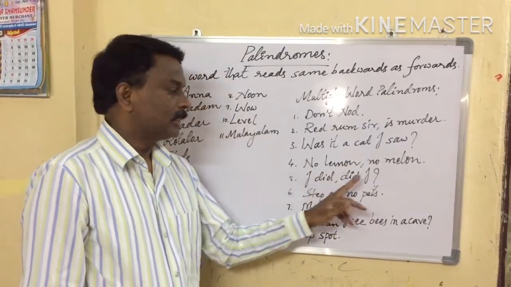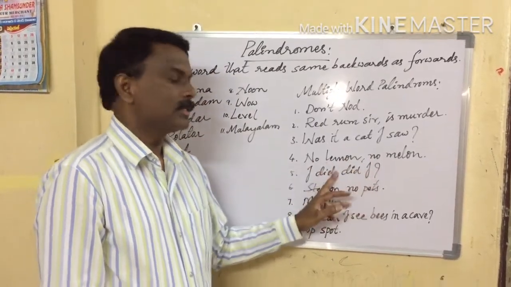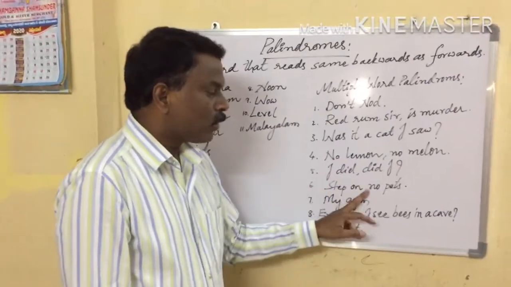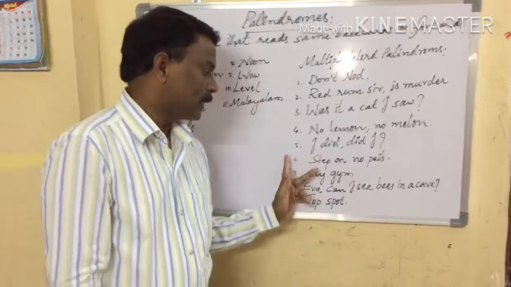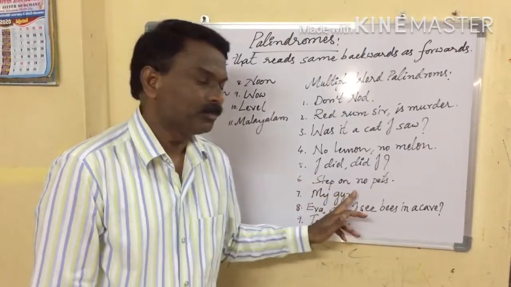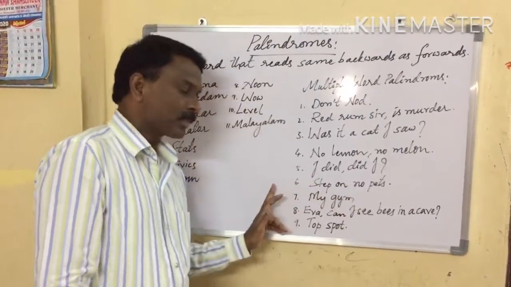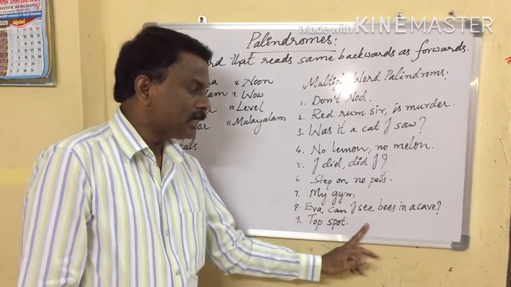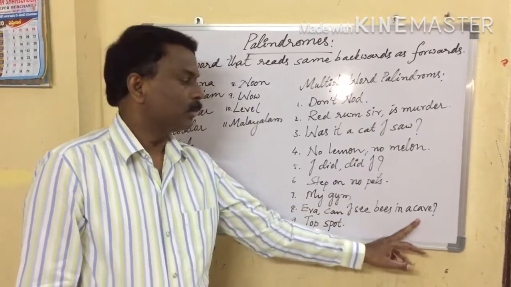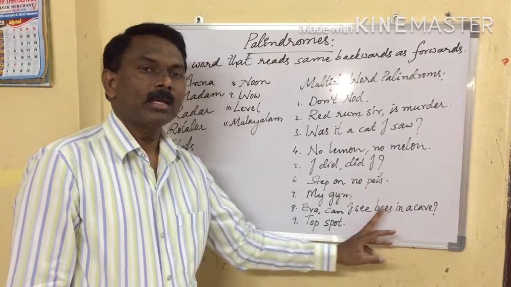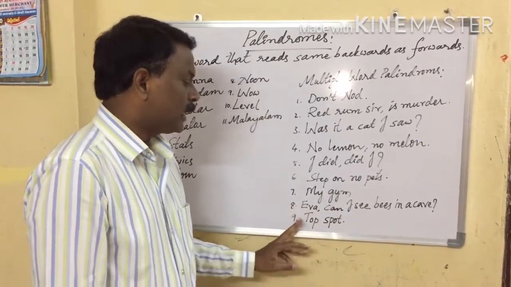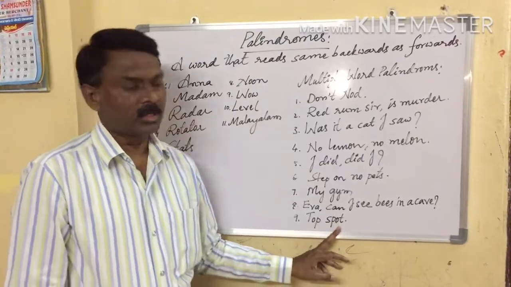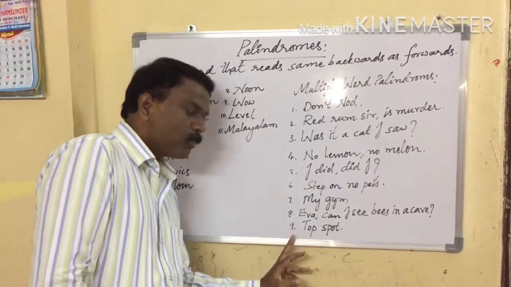I did, did I. Step on no pets. My gym. Eva, can I see bees in a cave? Last one, top spot, top spot.